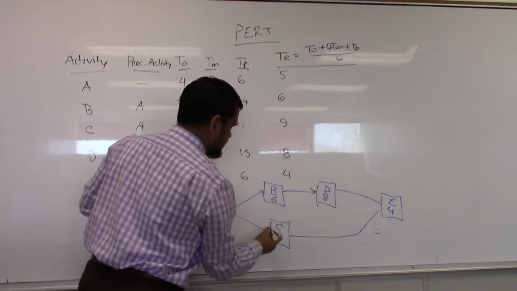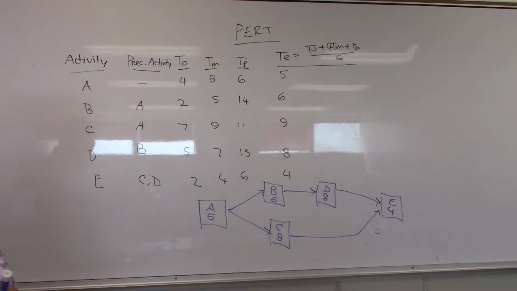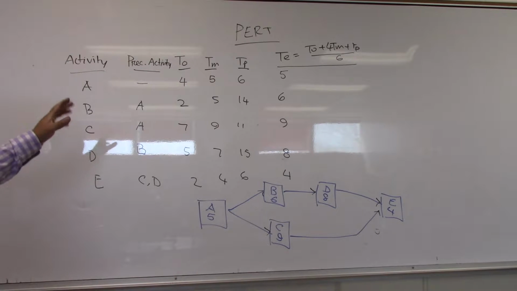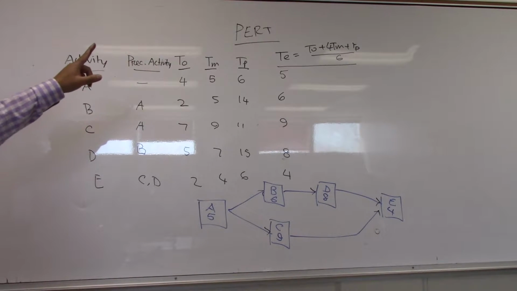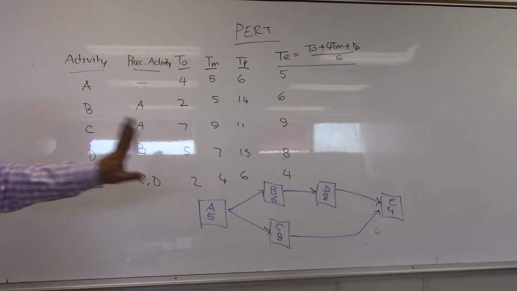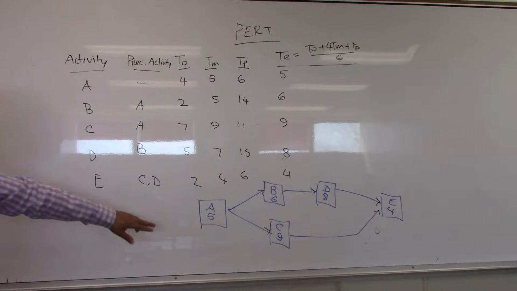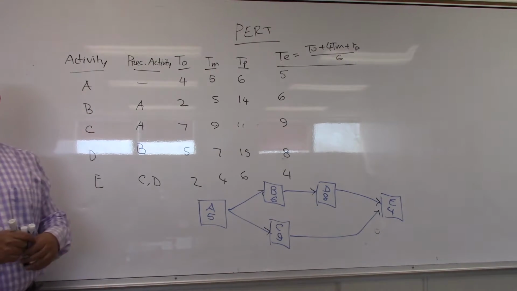Complete the arrow. I know that sometimes you forget the arrow. Check: 5, 6, 9, 8, 4. Correct. Any red color? No red color. Yeah, this part is very easy for a node diagram.